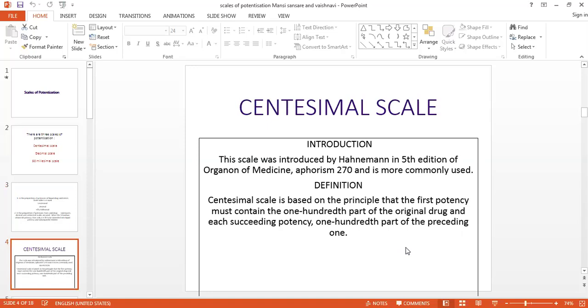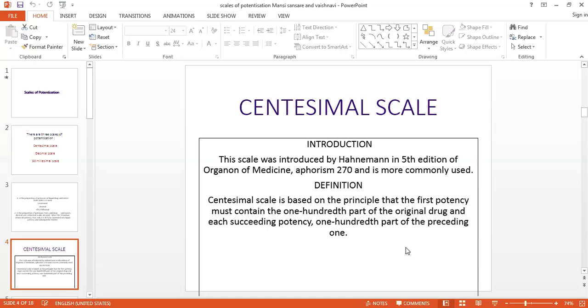So the first one is the centesimal scale. This scale was introduced by Dr. Hahnemann in the 5th edition of the Organon in the 270th aphorism. This scale is based upon the principle that it should contain 1 by 100 part of the original drug substance, and each succeeding potency should contain 1 upon 100th part of the preceding potency.